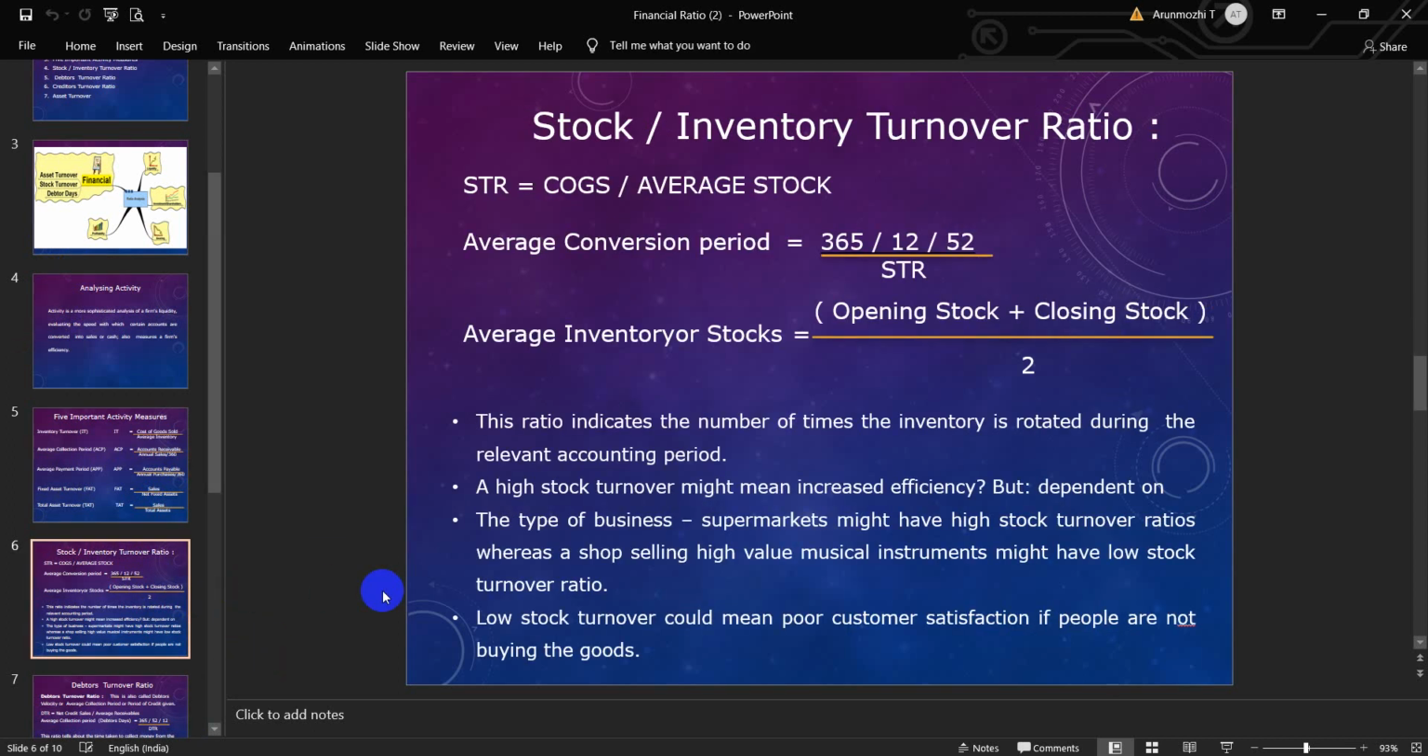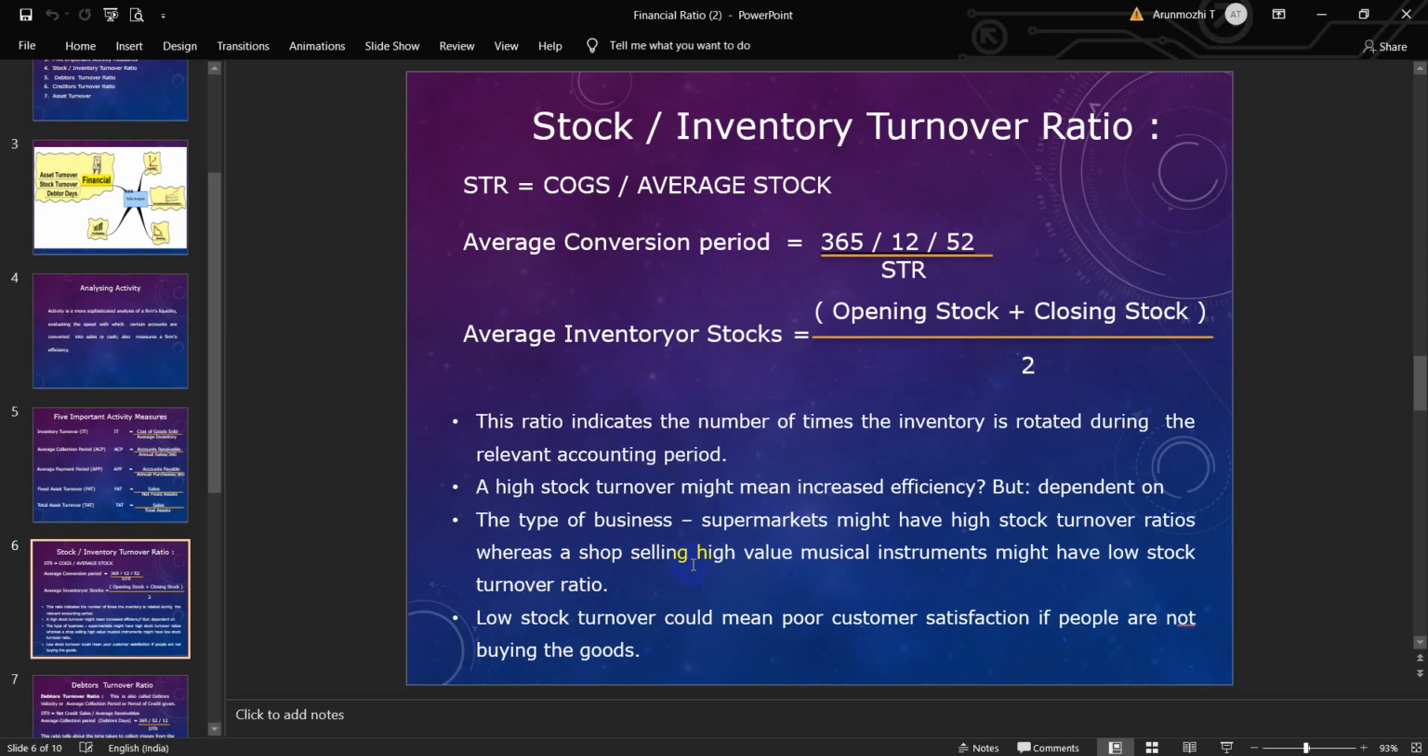Stock turnover ratio. The first ratio is cost of goods sold divided by average stock, whereas the period, 365 days or 12 months or 52 weeks, divided by STR, is another way of expressing the stock turnover ratio. Average inventory or stock is equal to opening stock plus the closing stock divided by 2. This ratio indicates the number of times the inventory is rotated during the relevant accounting period.